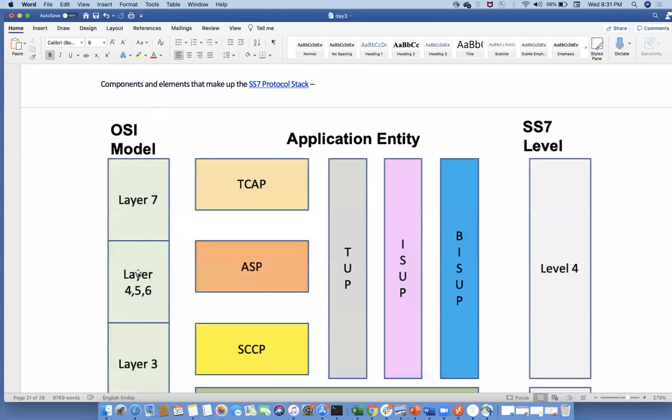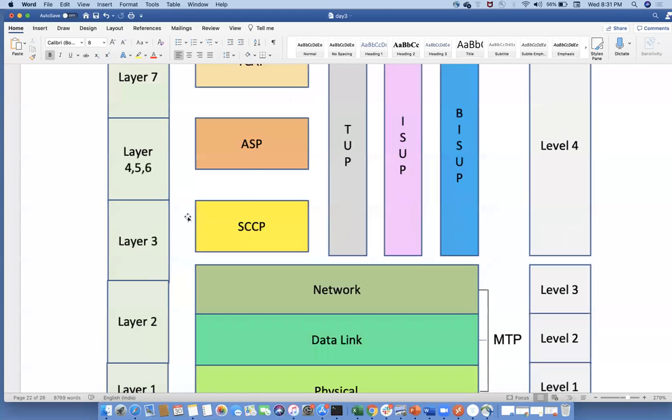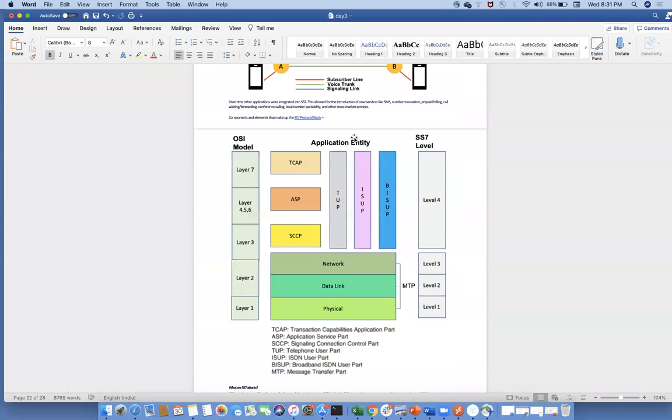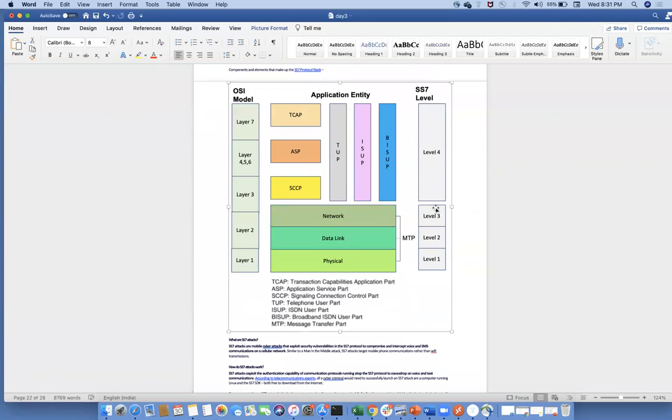In the OSI model, the application entity works at layer 7, but SS7 works with levels 1, 2, 3, and 4: the physical layer, data link layer, and network layer, with these three layers working together with only one layer, level 4. How exactly I will take the advantage.